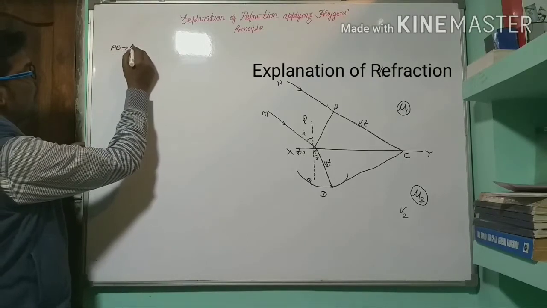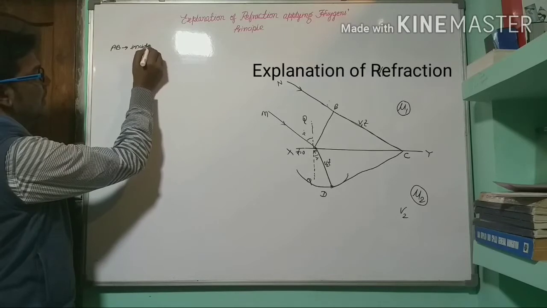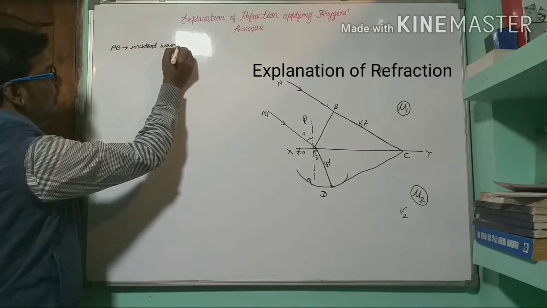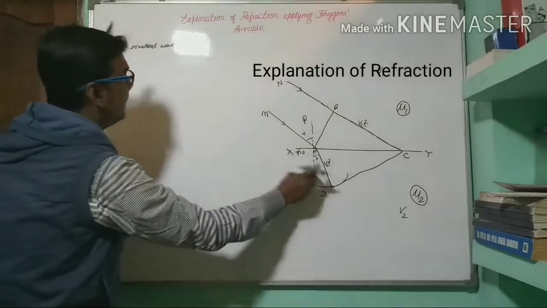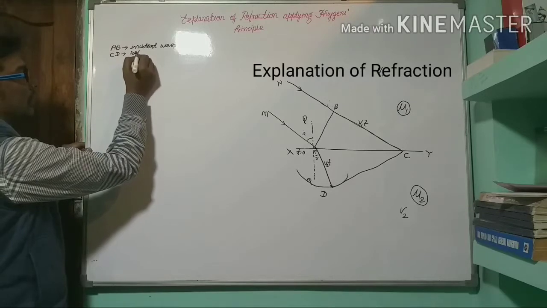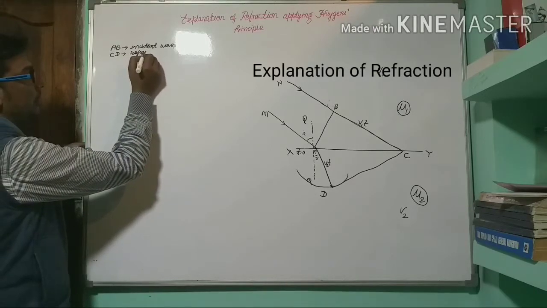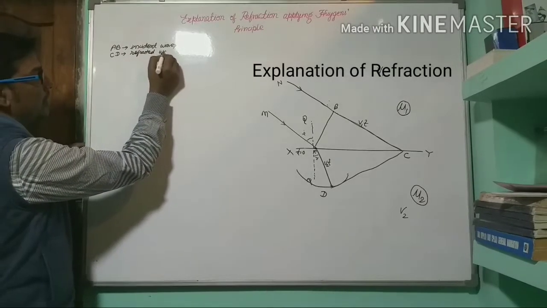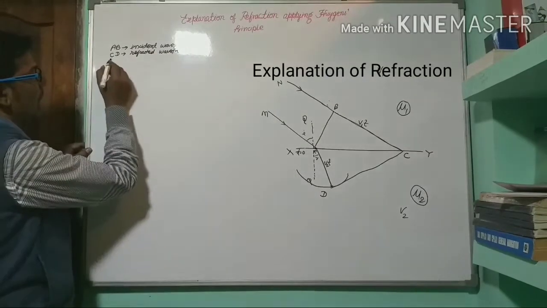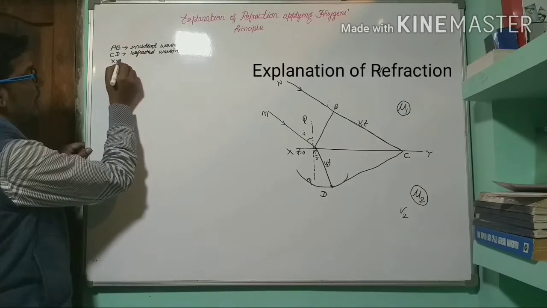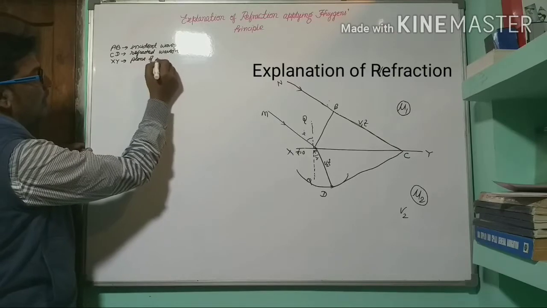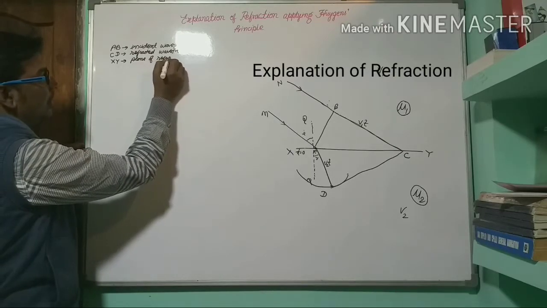Here we will write: AB is the incident wavefront, CD is the refracted wavefront, and XY is the plane of refraction.